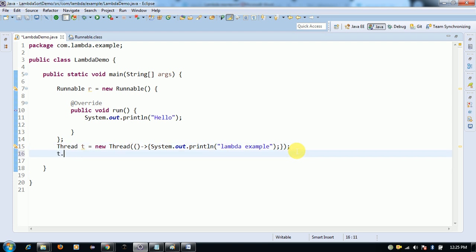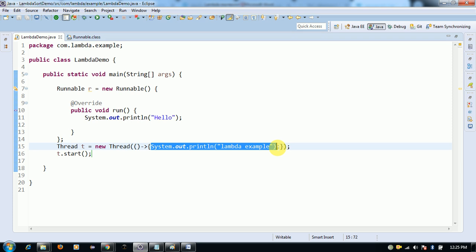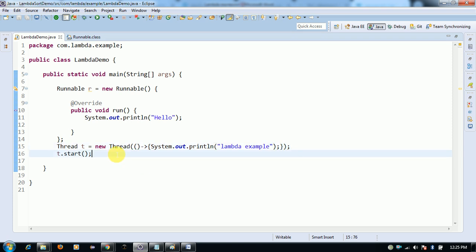So I'm starting the thread. The parenthesis will contain the parameters list, and this arrow divides the parameters list and the body of the lambda expression. So that's it. This completely removes the duplicated code of the run method. This is an example of a zero-parameter list.